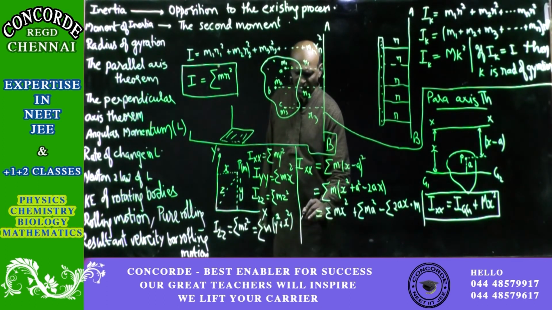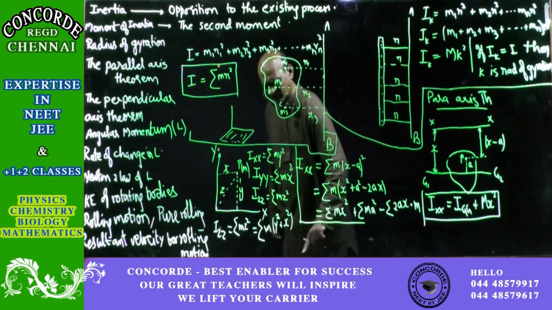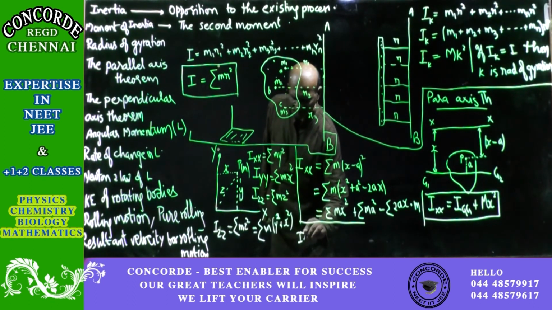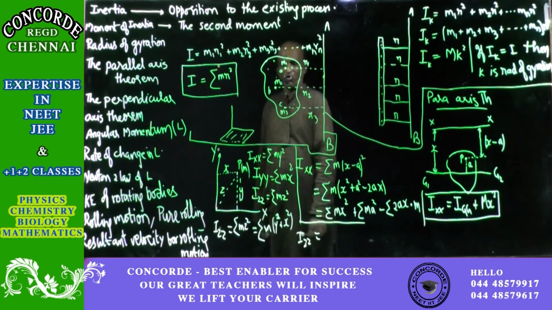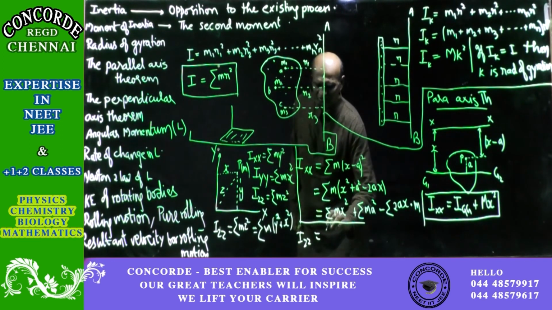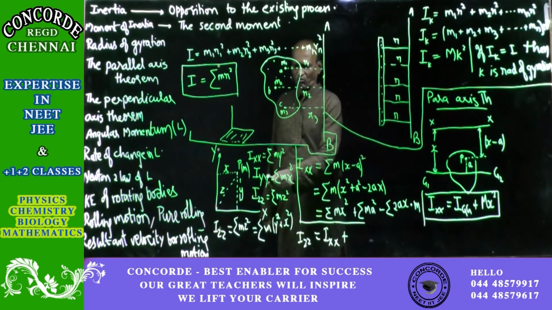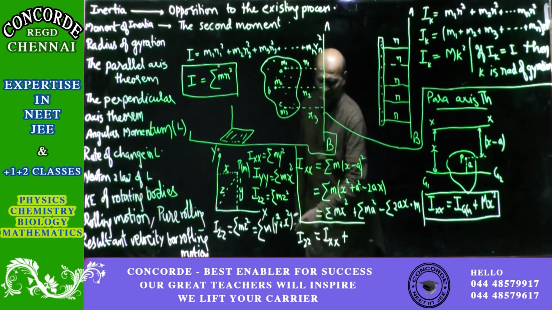So now, when you further simplify it, Iz will be equal to sigma of m y square, which is Ixx, plus sigma of m x square, which we are having here.